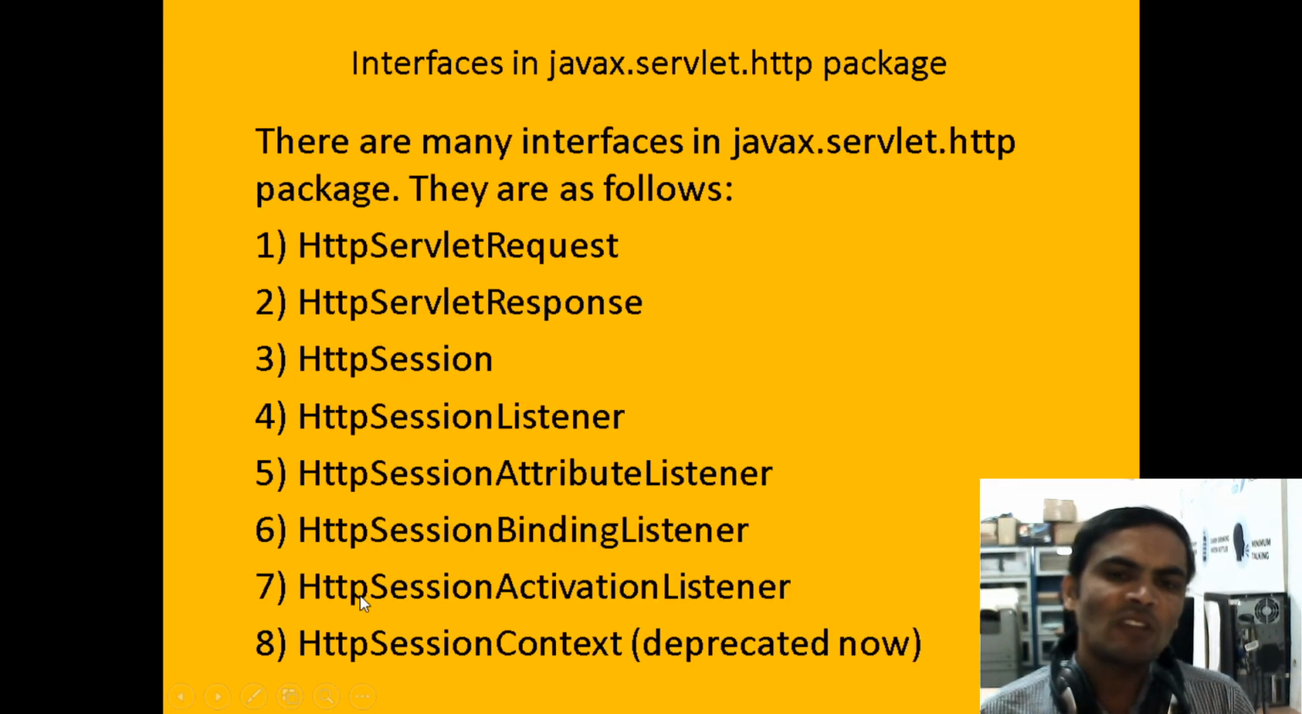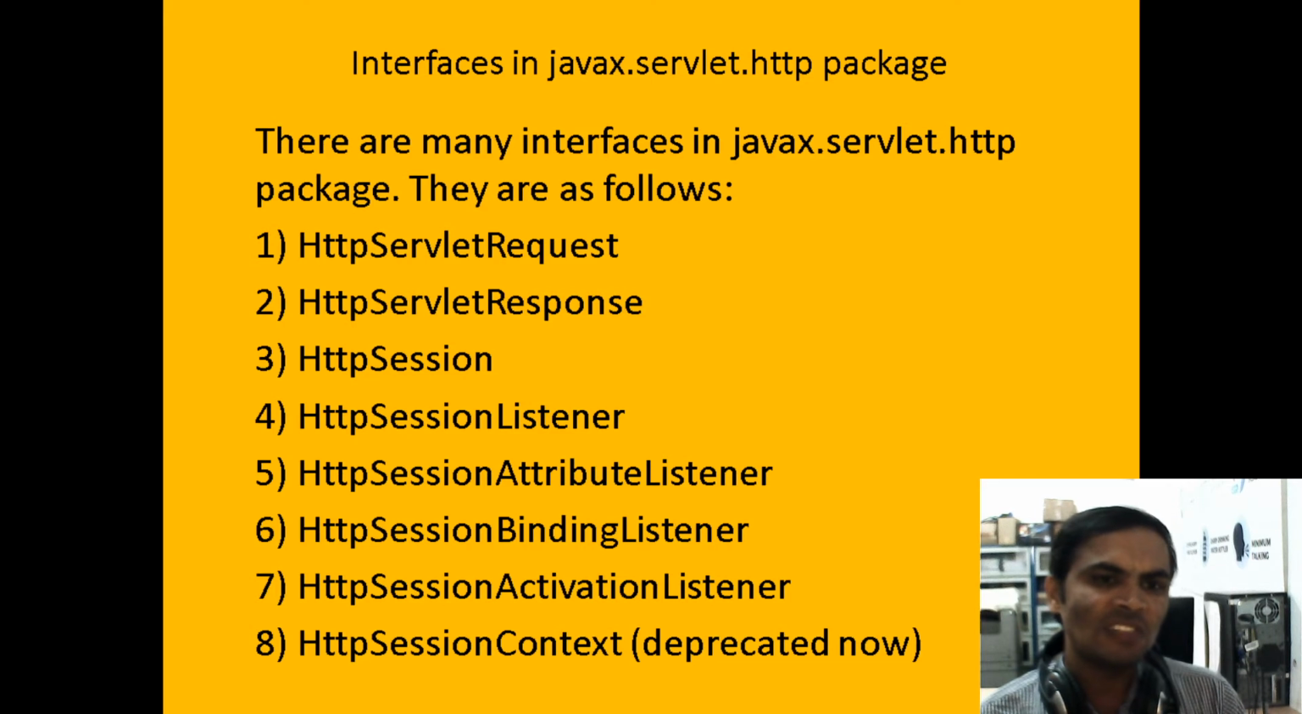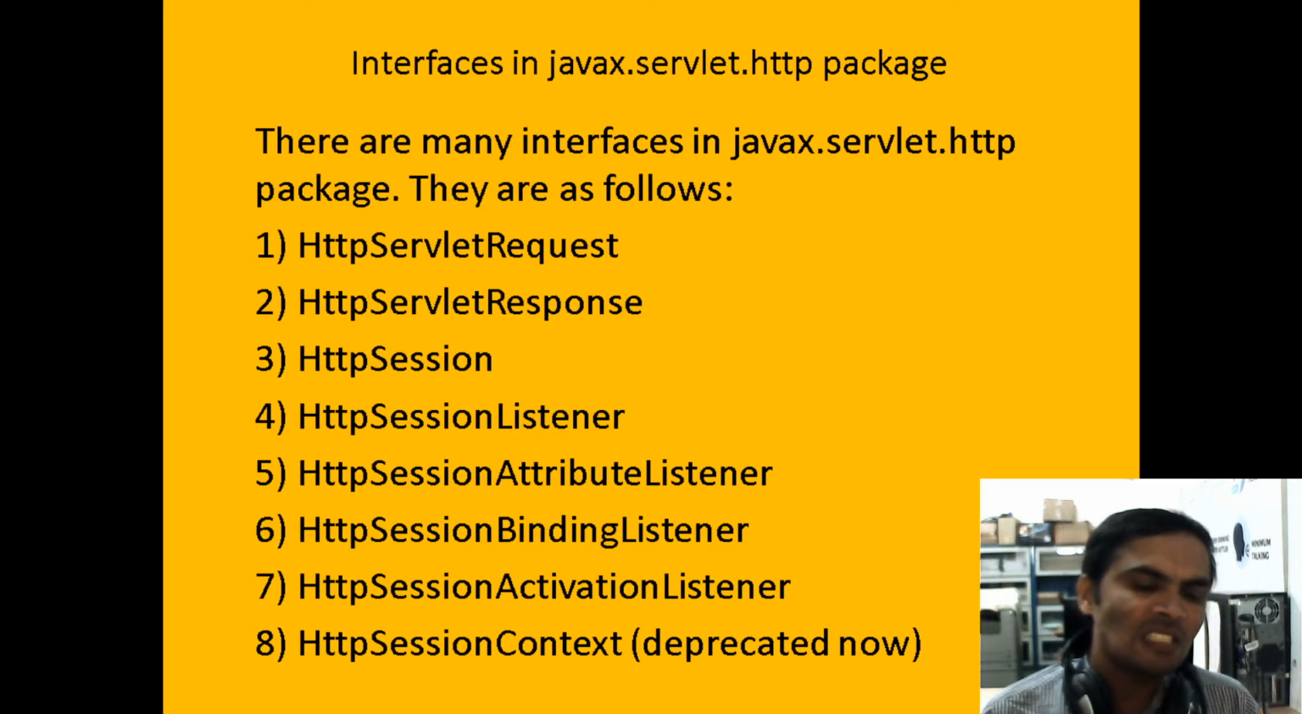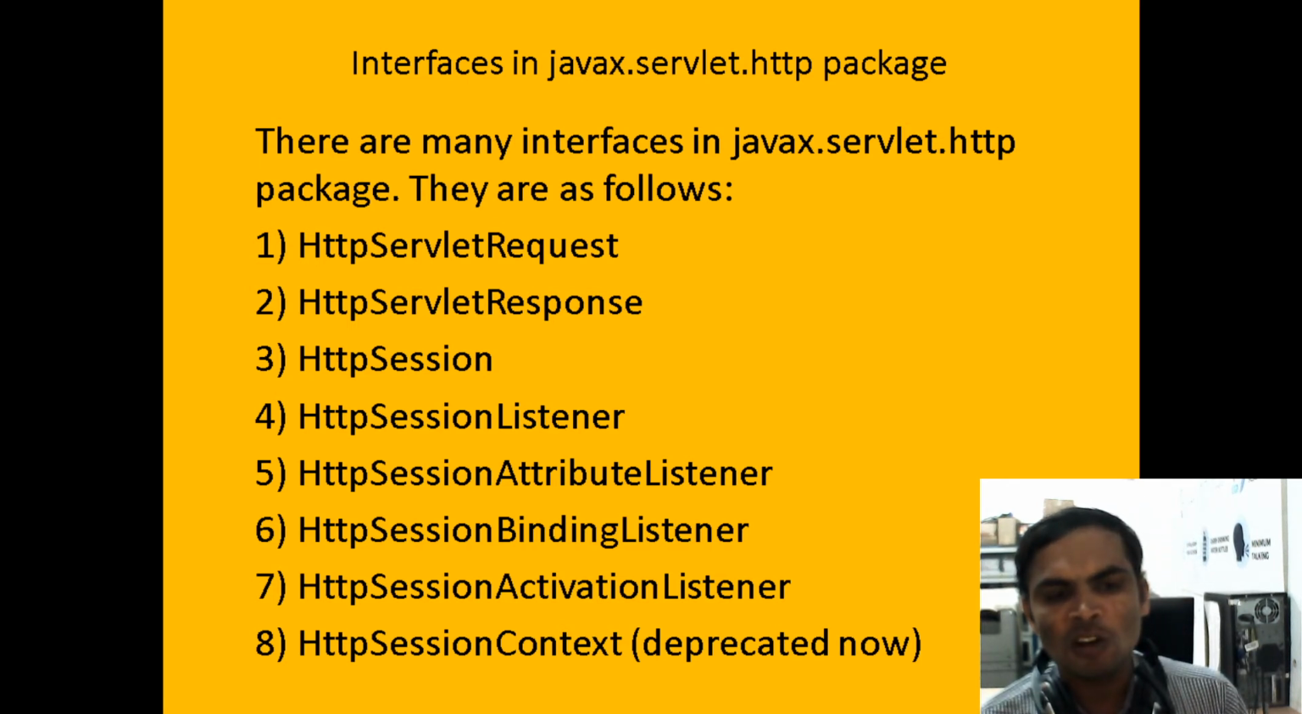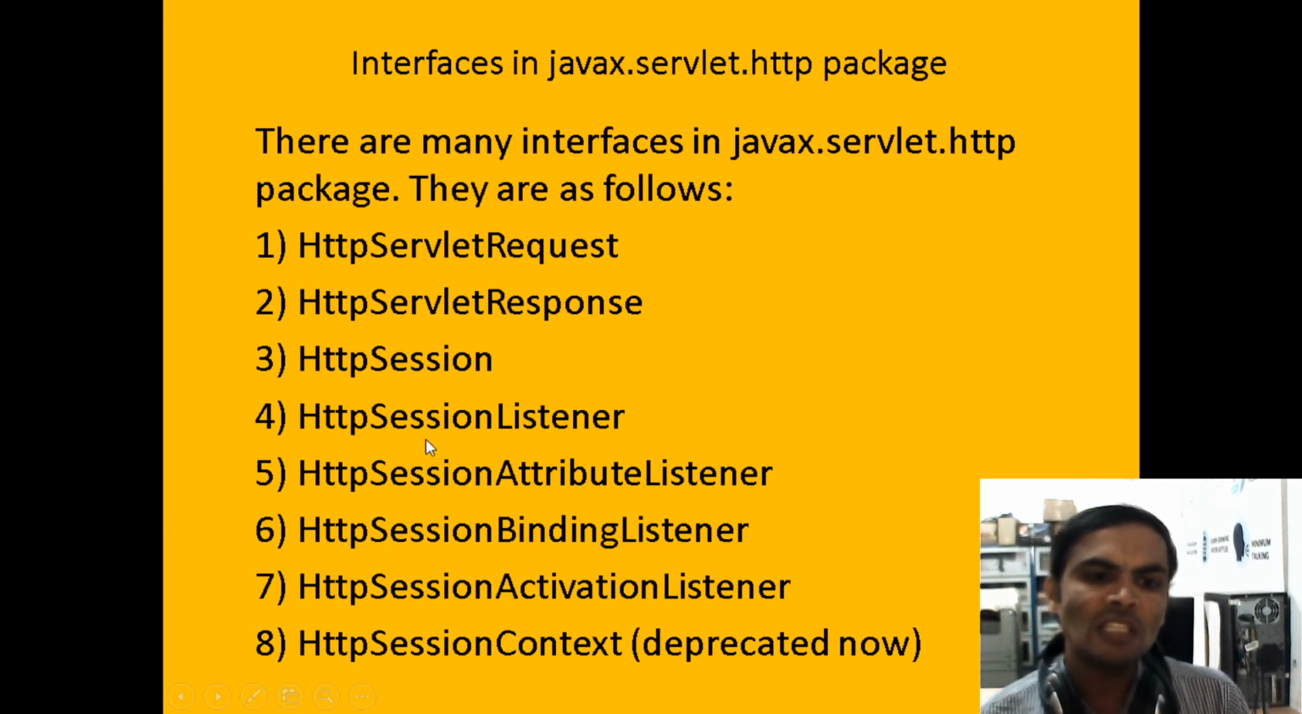Now coming to the next package, the javax.servlet.http package. Under this package, a collection of classes and interfaces will be there. The interfaces are HTTP servlet request, HTTP servlet response, and HTTP session. Three interfaces are enough according to your syllabus. HTTP servlet request interface, HTTP servlet response interface, HTTP session interface. The session interface is needed for handling sessions, so at that time we need the HTTP session.